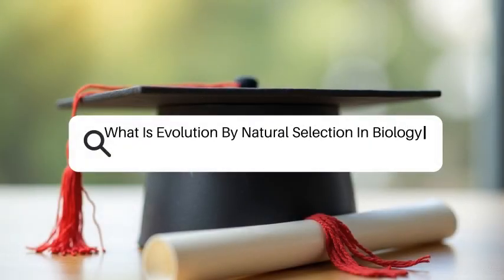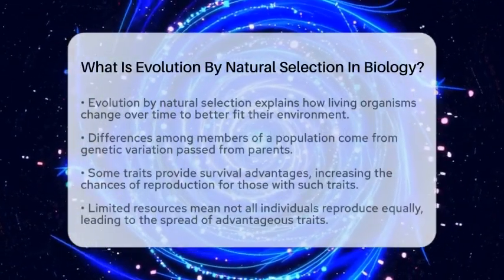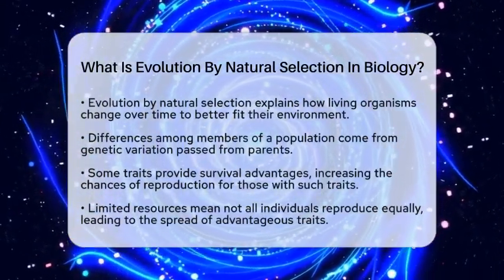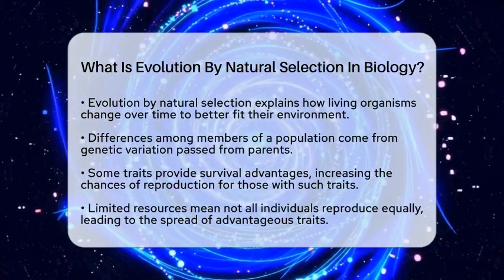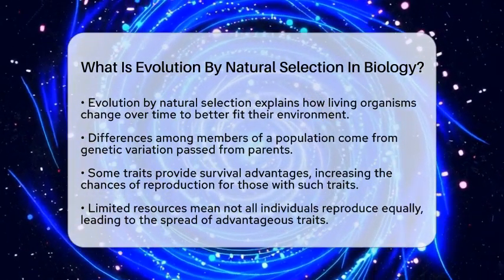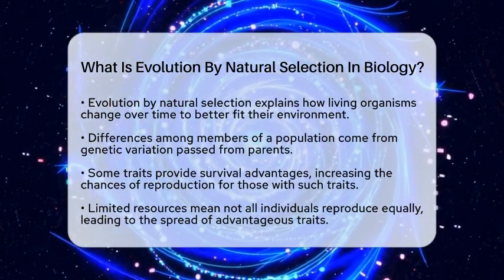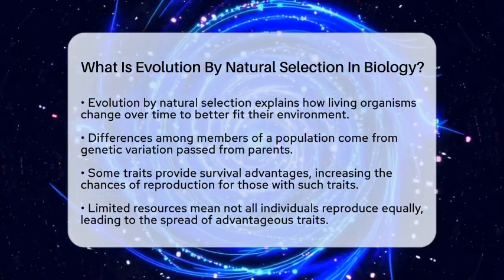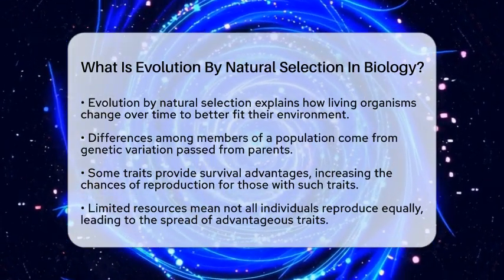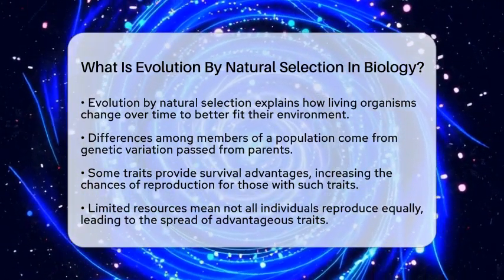What is evolution by natural selection in biology? Imagine a world where animals and plants are constantly changing to better fit their surroundings. This ongoing process is what scientists call evolution by natural selection. It explains how living things adapt over time and how new species can form.